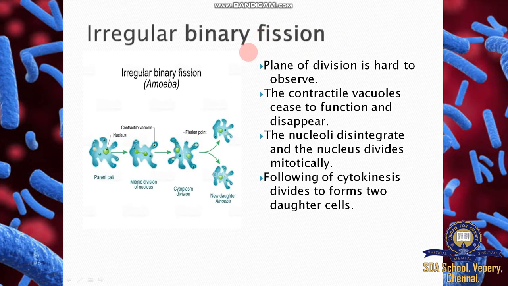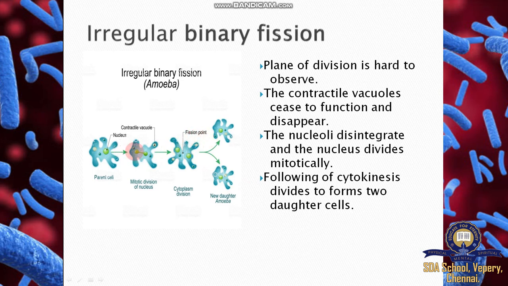Irregular binary fission: the organism can divide in any plane, not a particular plane. Example: amoeba. Amoeba is a shapeless, irregularly shaped organism, and first of all one furrow is formed at the middle, and karyokinesis happens, then cytokinesis, to develop two daughters. The fission point comes after karyokinesis.